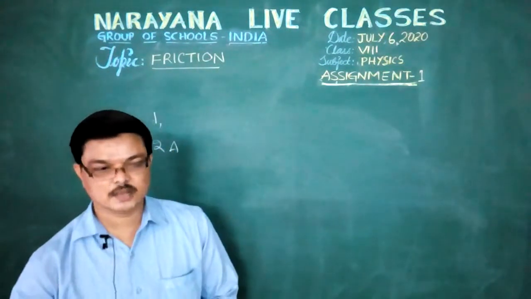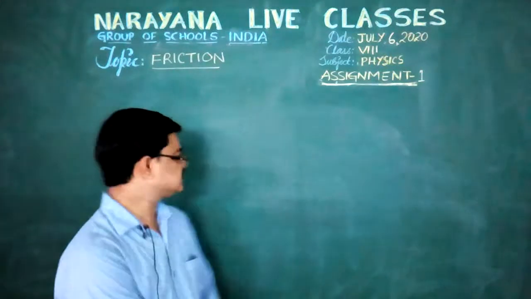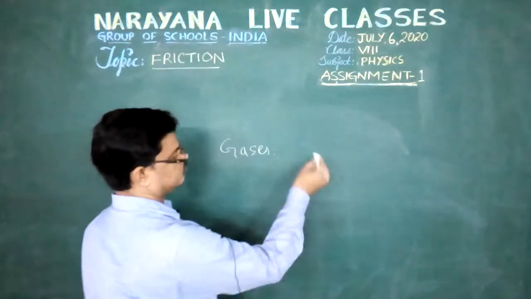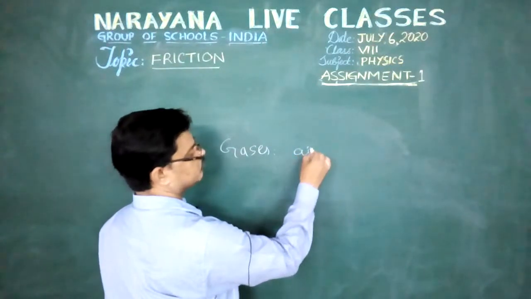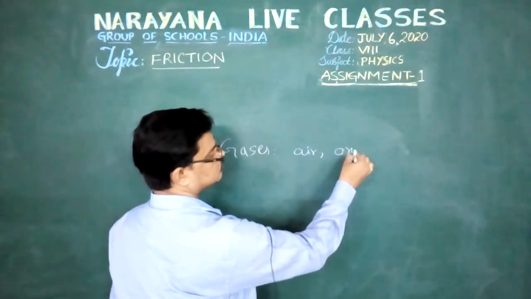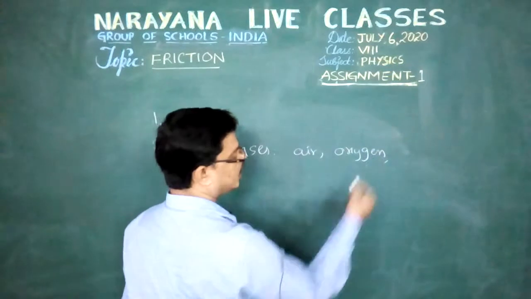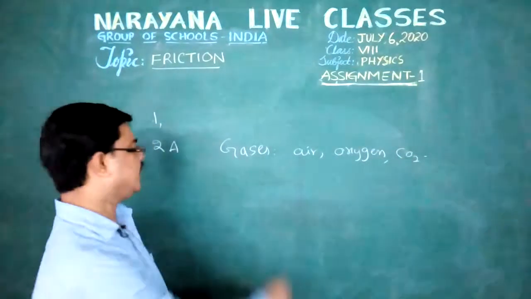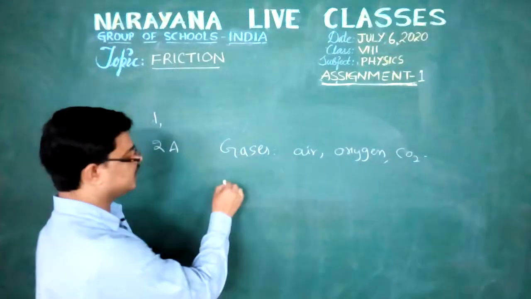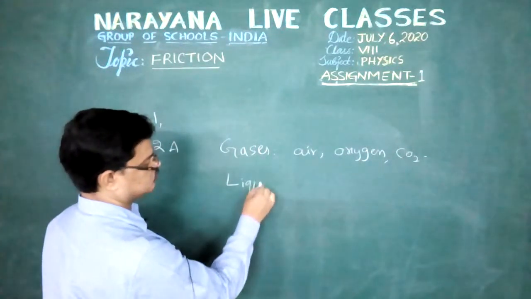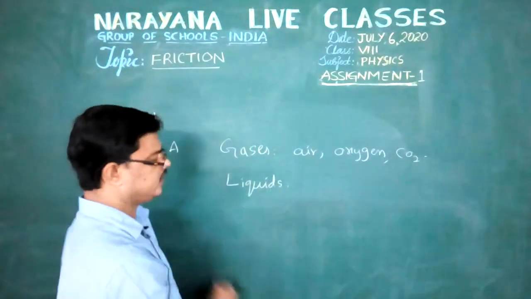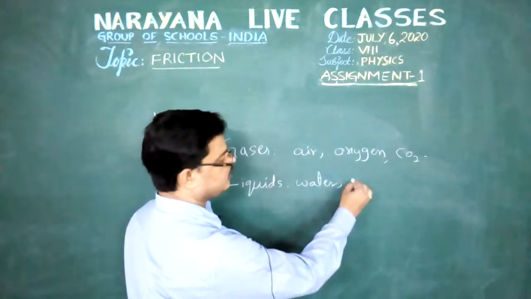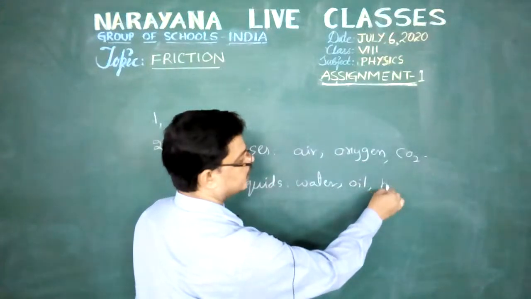The best examples for gases are air, oxygen and carbon dioxide gas. And the best examples for liquids are water, oil and honey.